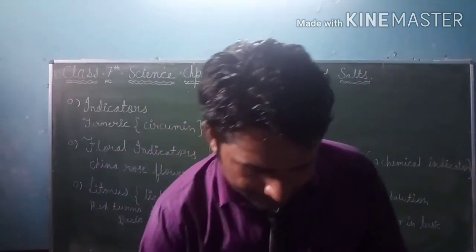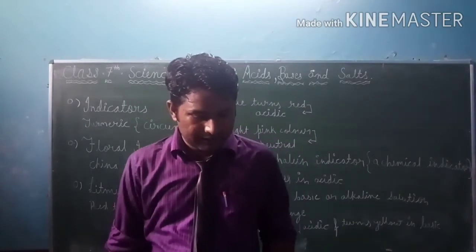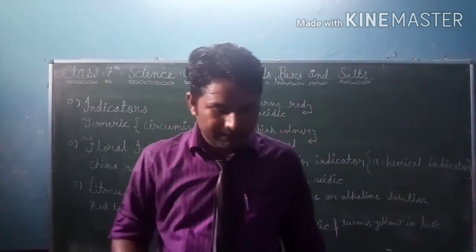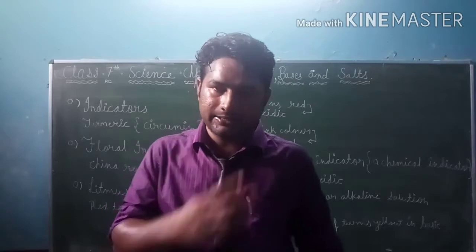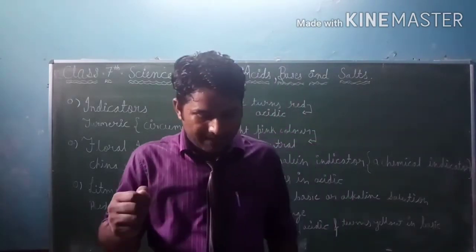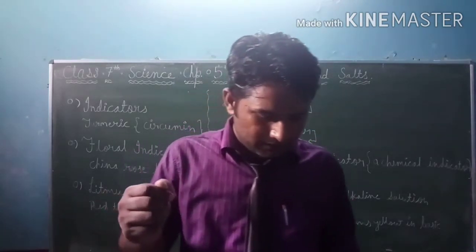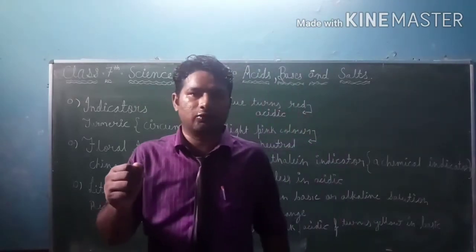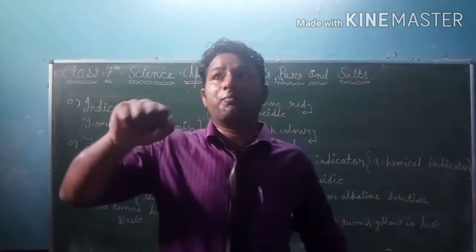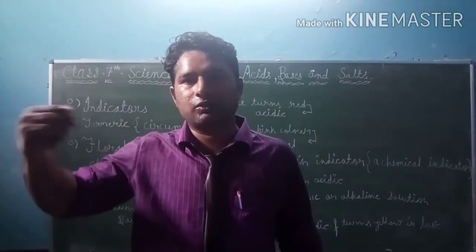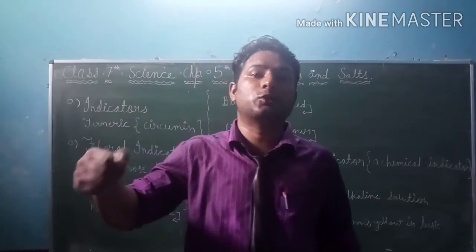Litmus solution in water and dry litmus strips are available in two colors, blue and red. That means litmus strips are available in blue and red color. Okay. Then now from blue color this thing will show and the red color this thing shows.